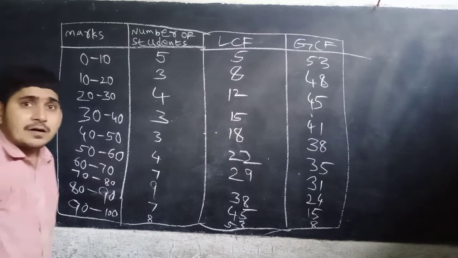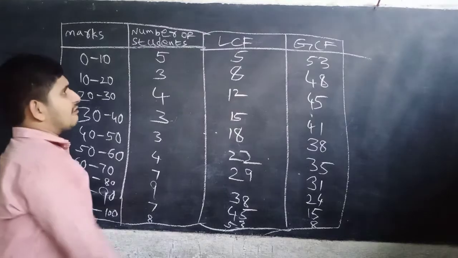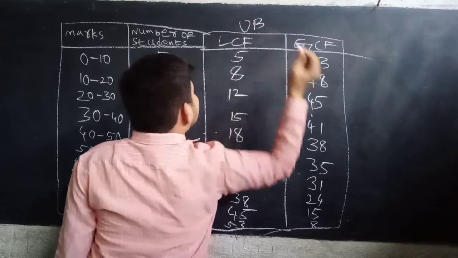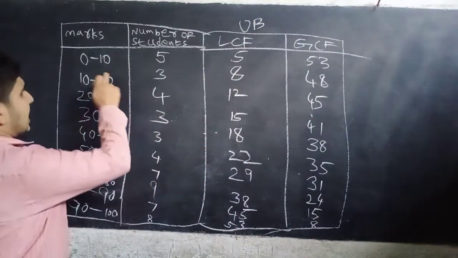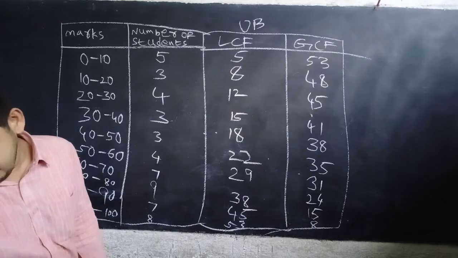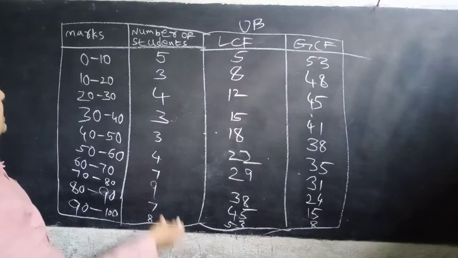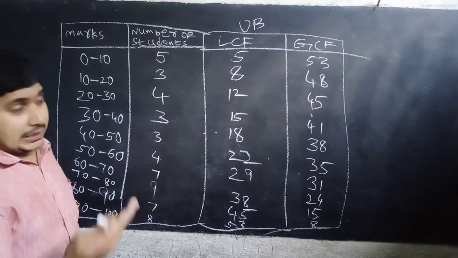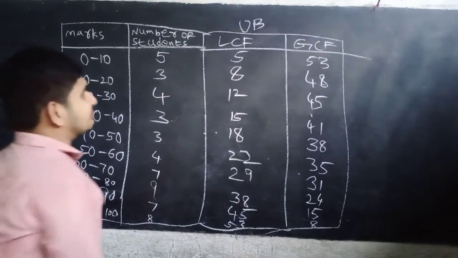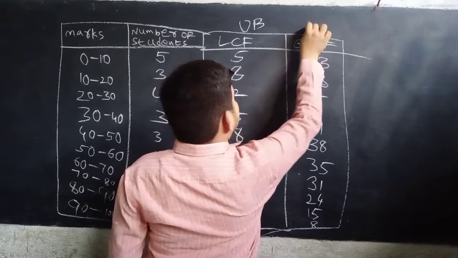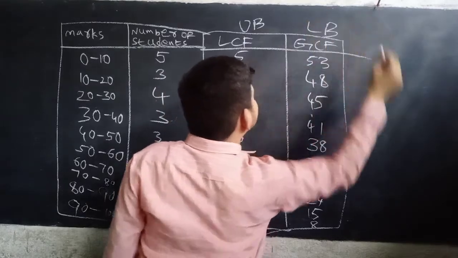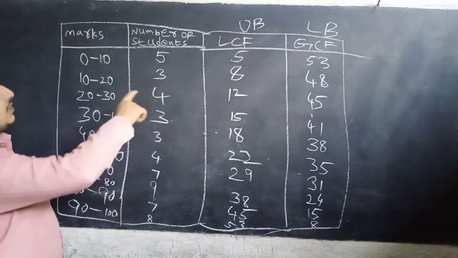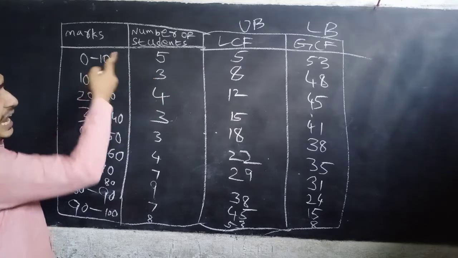For the HCF you have to take the upper boundary of the class. Upper boundary of the class means what? Here, lambda equal to 10 means 10 is the upper boundary. Yes or no? Similarly, for the GCF value, you take the lower boundary of the given class. Here, for the GCF, lambda equal to 10.